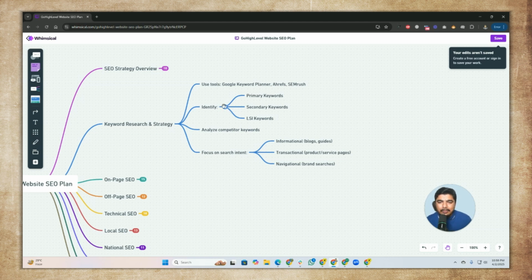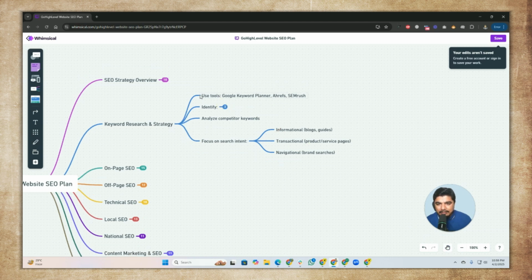We will do keyword research, make a complete plan, and then implement it on our website. In the next few videos, I will explain everything in detail. And analyze your competitor, which we have discussed here as well. That's our main strategy. We can steal some keywords from our competitors and use them for our branding and our ranking as well.